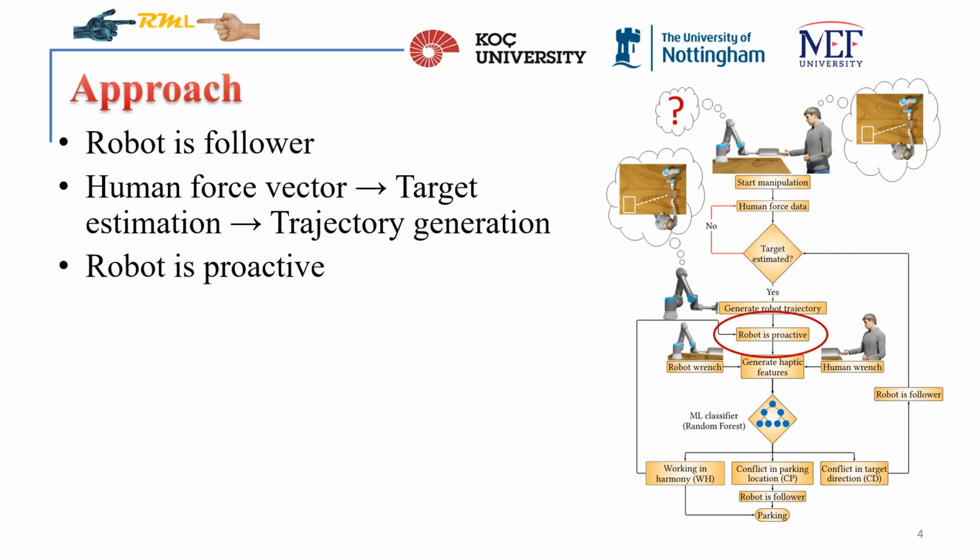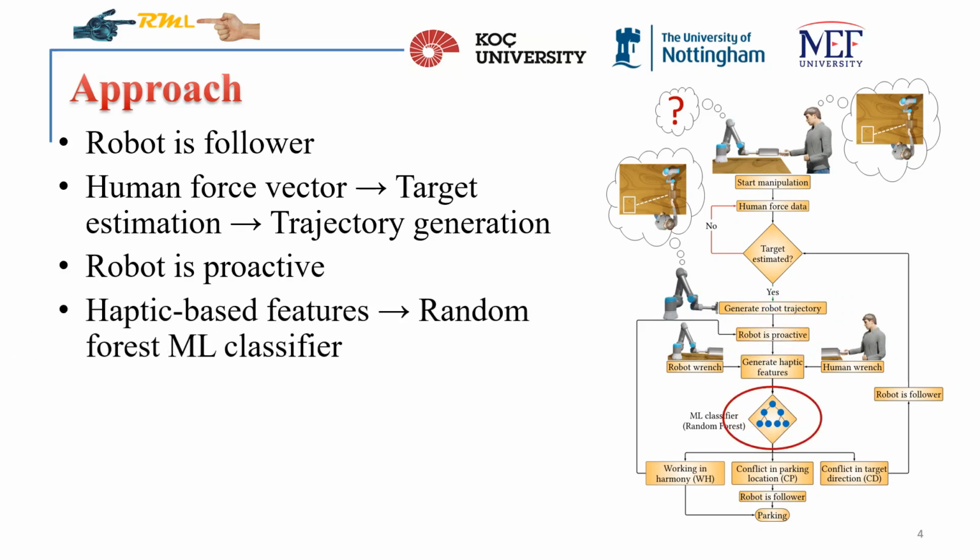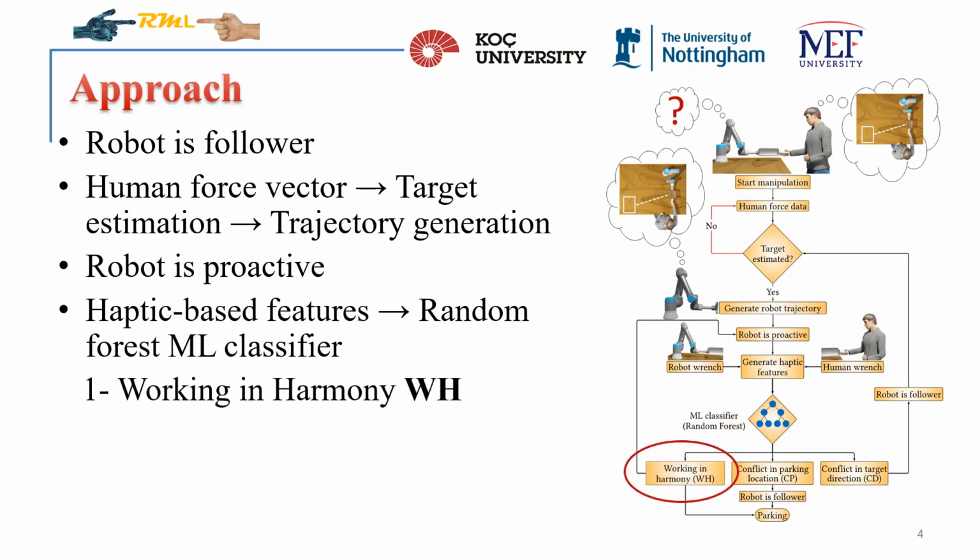If the human changes the target during this manipulation, a conflict arises. We use a random forest machine learning model, trained with haptic-related features derived from the forces and torques applied on the object, to detect three interaction patterns. Working in harmony, where the partners agree on the target direction, hence, they move the object harmoniously.